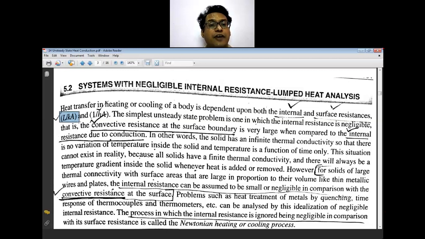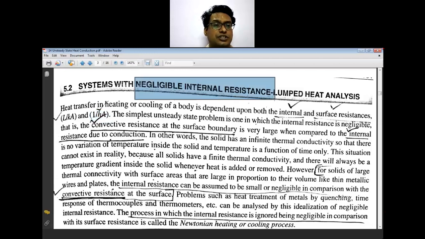Here the convective resistance at the surface boundary is very large when compared to the internal resistance due to the conduction. This convective resistance is large. This is what is more of concern in this unsteady state condition, because we are considering negligible internal resistance.